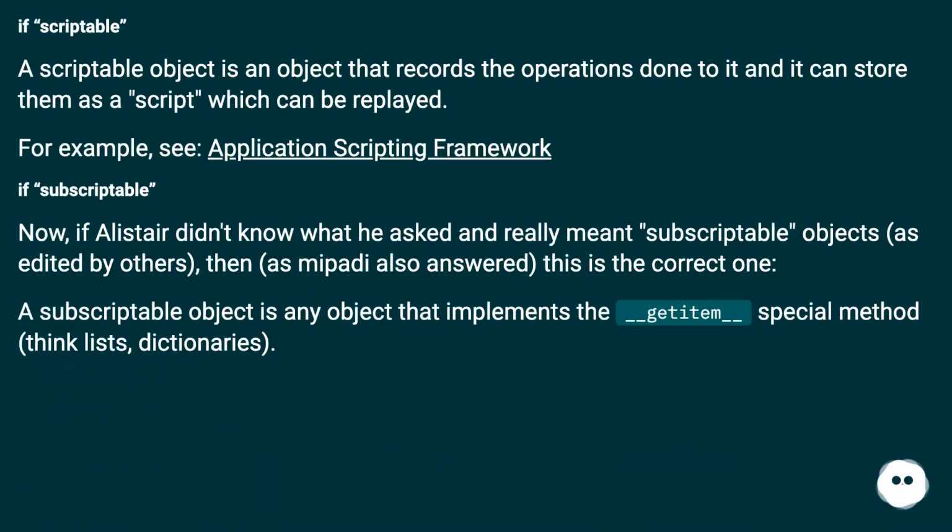If scriptable: a scriptable object is an object that records the operations done to it, and it can store them as a script which can be replayed. For example, the C application scripting framework. Now, if Alistair didn't know what he asked and really meant subscriptable objects, as edited by others, then, as Mapadi also answered, this is the correct one. A subscriptable object is any object that implements the __getitem__ special method, think lists, dictionaries.